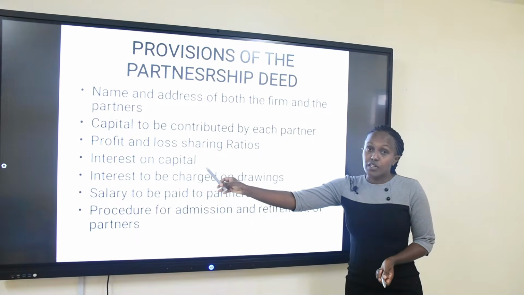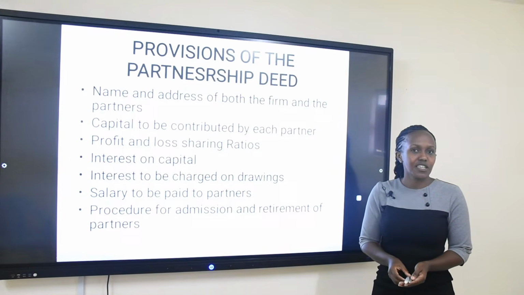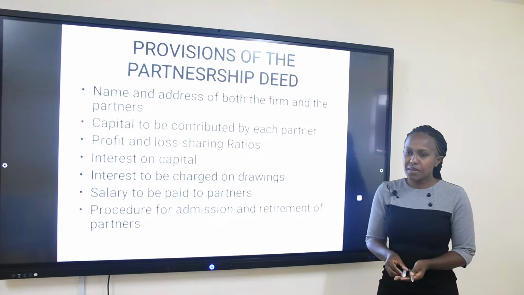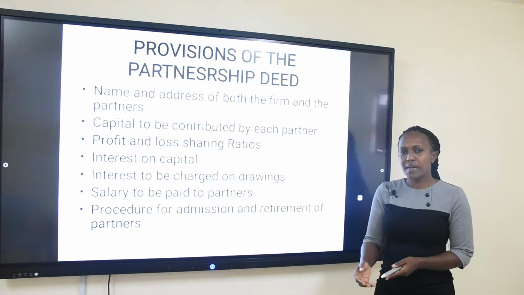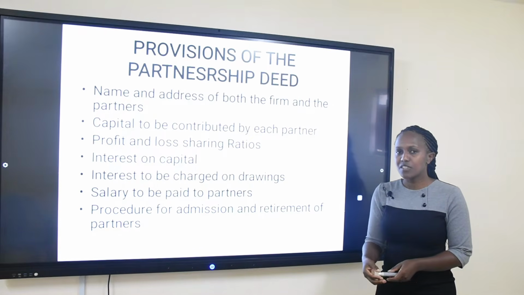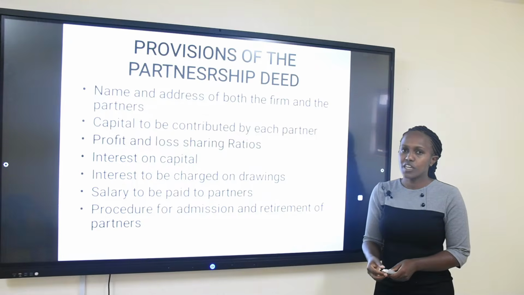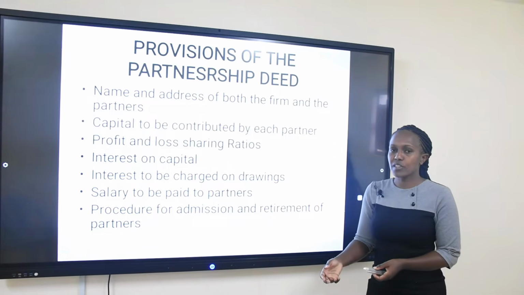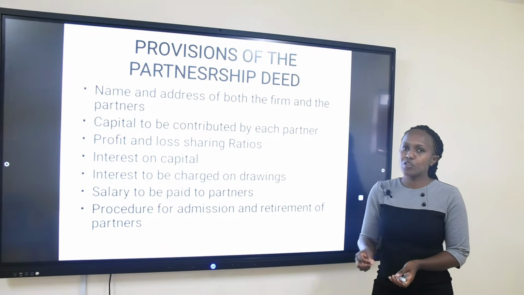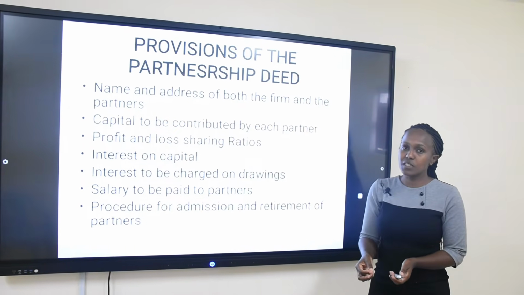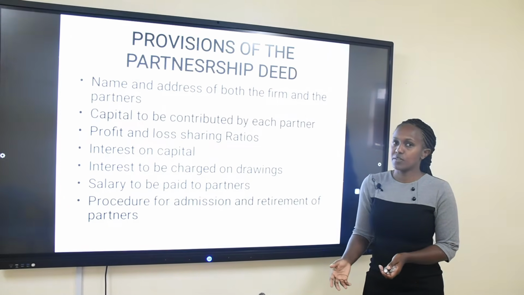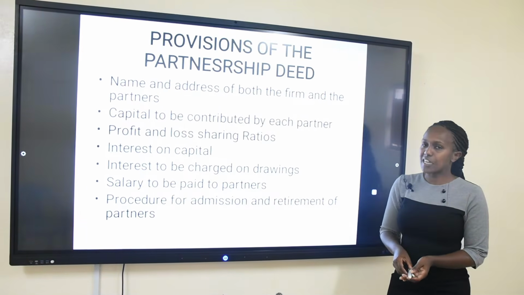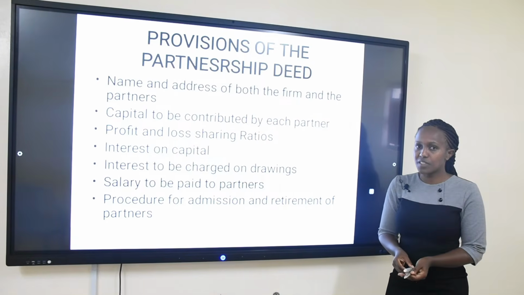The next one is interest on capital. They have to agree on the interest to be paid on capital. It is not mandatory, but they may decide that as a reward for the money invested, each partner is going to receive a certain percentage as an interest on capital. They may agree that if you contributed 100,000, for example, every year you're going to be getting 10%, which is going to be 10,000 as interest on your capital. This is different from the profit from the business. Interest on capital is just a reward on your capital that you have invested.